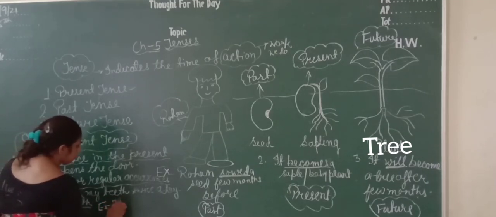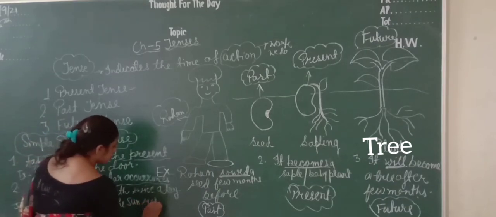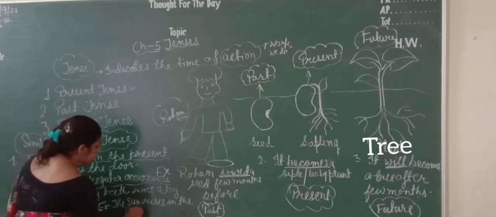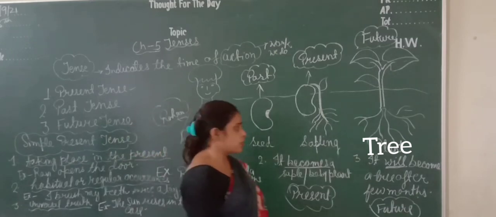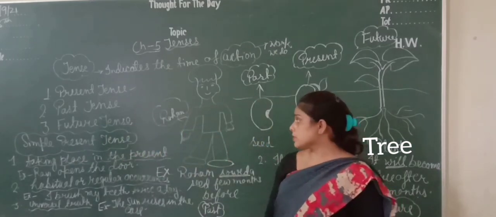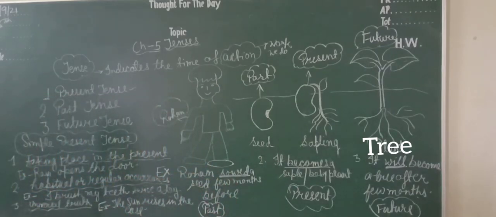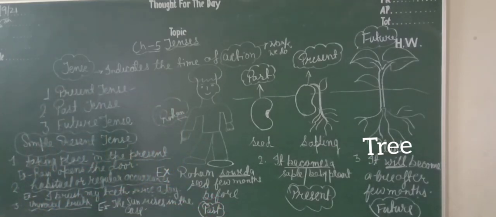The sun rises in the east. That is a universal truth. So I hope you must have understood, students, about types of sentences and simple present tense. Is it clear? Once again you will read this chapter.